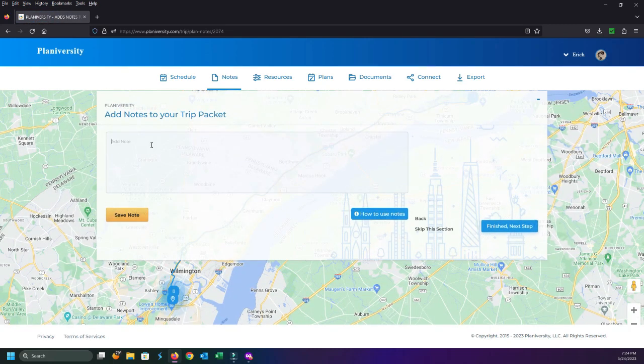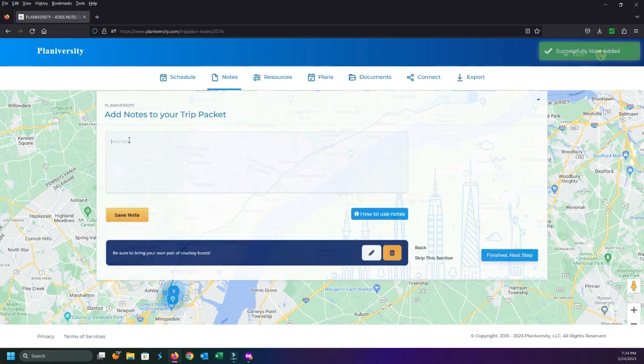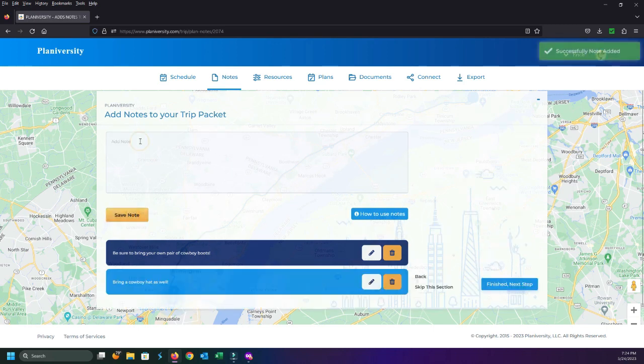So for the notes, I'm going to say be sure to bring your own pair of, we're going to make this fun. So we're going to make sure everyone brings a pair of cowboy boots, and bring a cowboy hat as well. All right, so obviously I'm just having a little bit of fun here, but yeah, make sure people bring that information. Do not forget to bring a shirt and tie for the dinner.